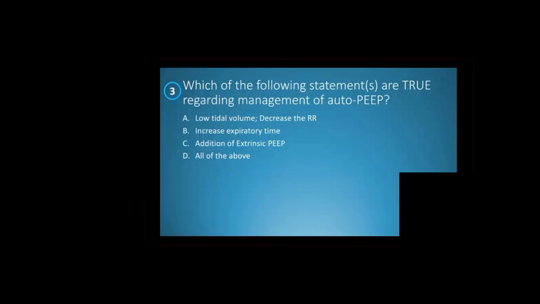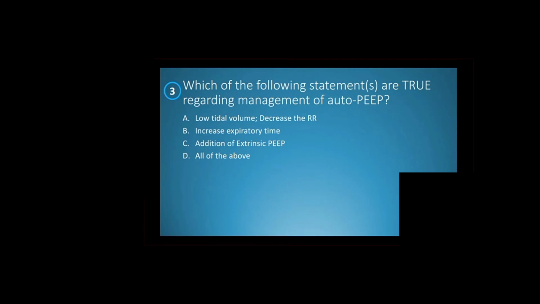Third question, which of the following statement or statements are true regarding auto-PEEP? Low tidal volume, decreased respiratory rate. Yes, I have explained the rationale behind those. Increased expiratory time because we have to give more time because of the inadequate emptying of the alveoli.